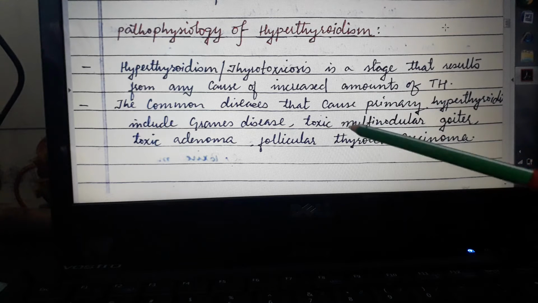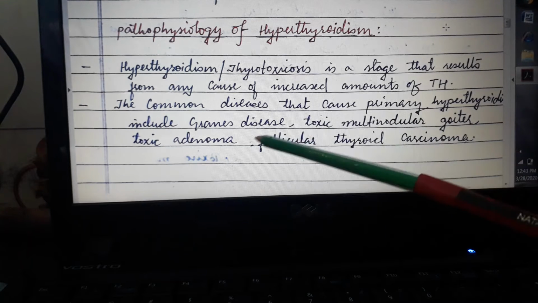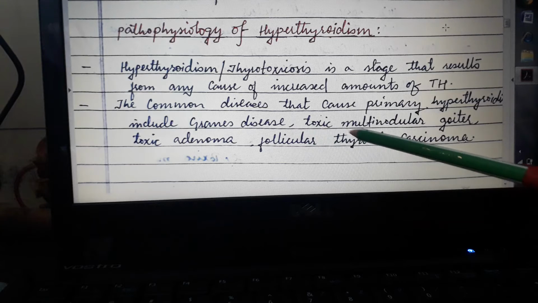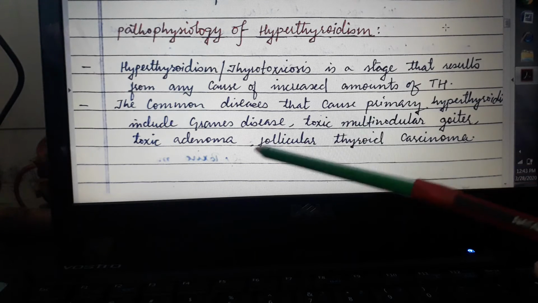The common diseases that cause primary hyperthyroidism include Graves' disease. We know this Graves' disease. Then toxic multinodular goiter, then toxic adenoma, then follicular thyroid carcinoma. What is follicular thyroid carcinoma? It is a cancer of the thyroid gland.